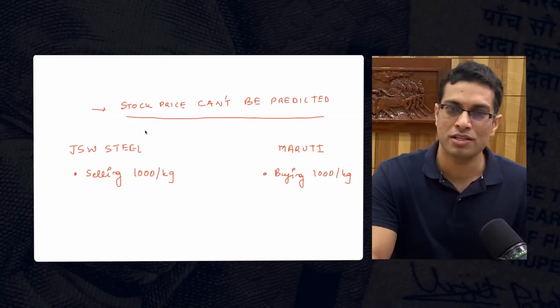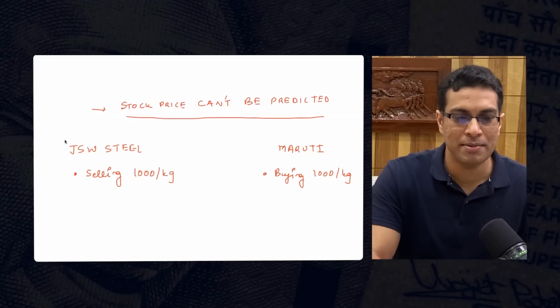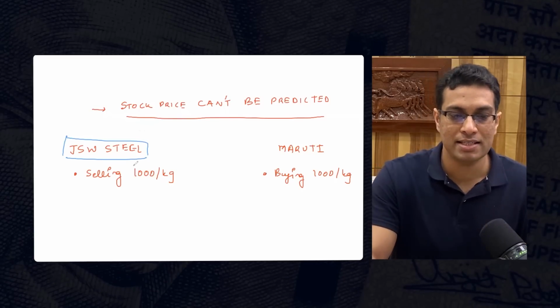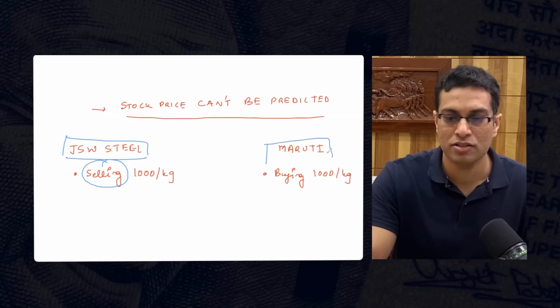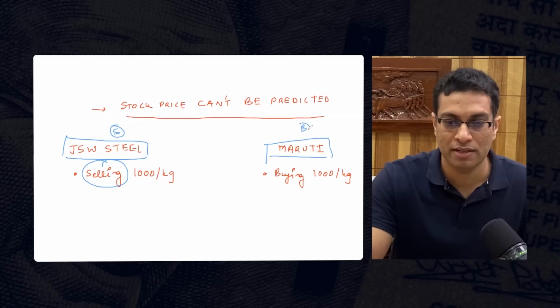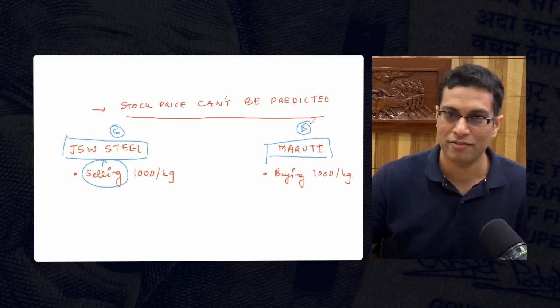So let's pick a futures and forward contract on steel. Let's imagine 2 companies. One is JSW Steel. It produces steel and it sells that steel to companies like Maruti, right? So let's assume this hypothetical example. You have a seller of steel and you have a buyer of steel. What will Maruti do? By buying steel, it will manufacture cars.